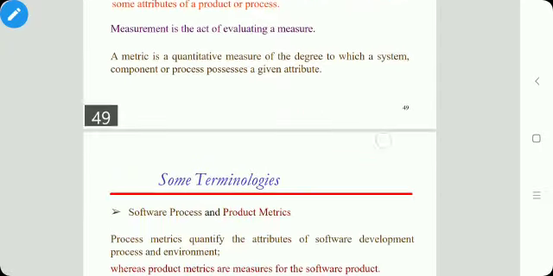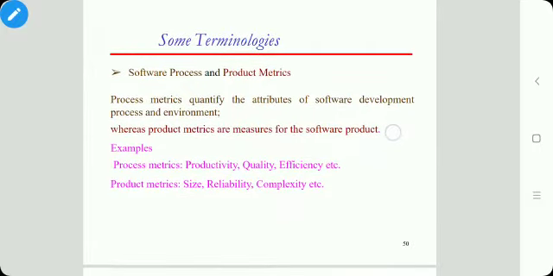Next terminology is software process and product metrics. Process metrics quantify the attributes of the software development process, and product metrics are the measures of the software product. Process metrics may be productivity, quality, efficiency. So these are the process metrics. And product metrics are size, that is, the size of your product, reliability and complexity.